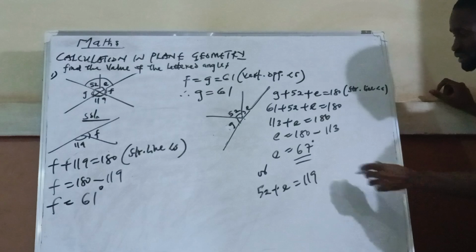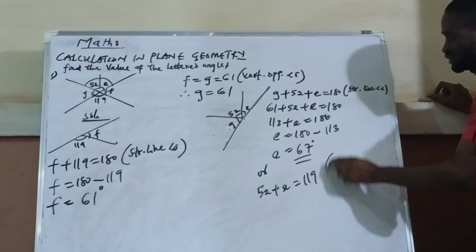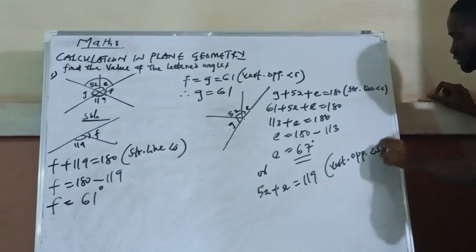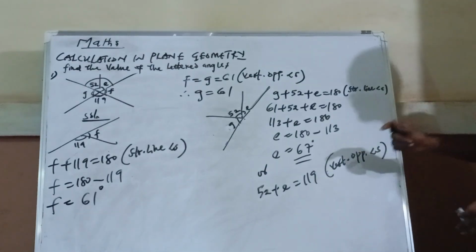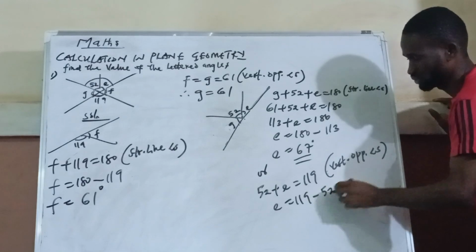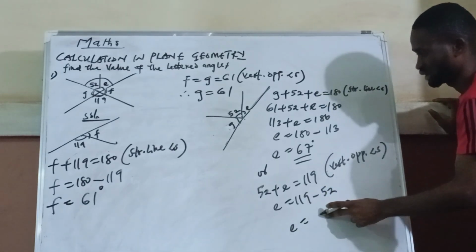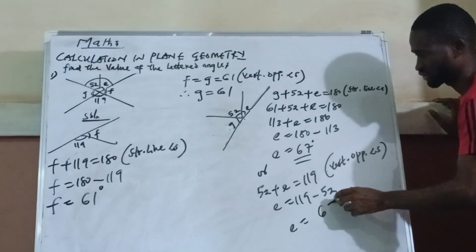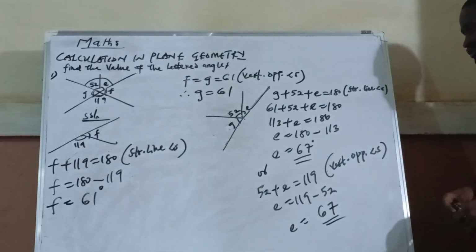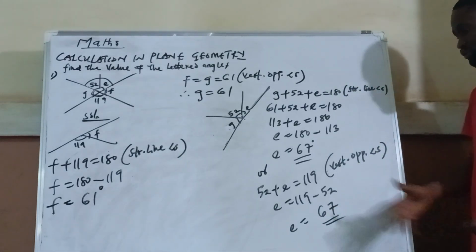What is my reason? They are vertically opposite angles. So E is 119 minus 52. What is my E? E becomes 67. So that is what we have.